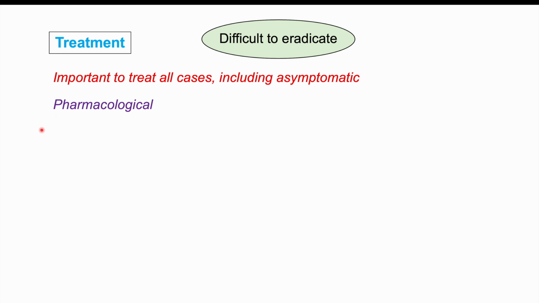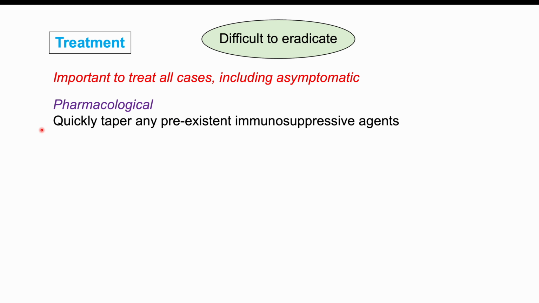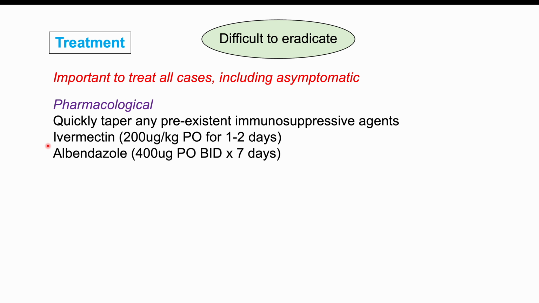Pharmacological treatments. So pharmacological treatments involve us removing or tapering pre-existent immunosuppressive agents. This is again going to reduce the risk of having severe or disseminated strongyloidiasis, which has a very high mortality rate. The treatment for this particular organism is ivermectin. That is going to be at a dose of 200 micrograms per kilogram PO for 1 to 2 days. So by mouth, 1 to 2 days. Alternatively, we can use albendazole, 400 milligrams PO, BID. So PO means by mouth. BID is twice a day for 7 days.